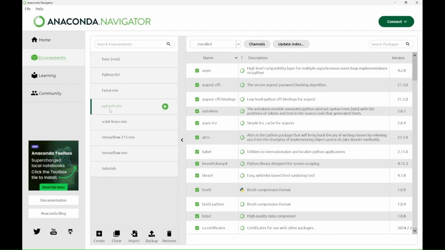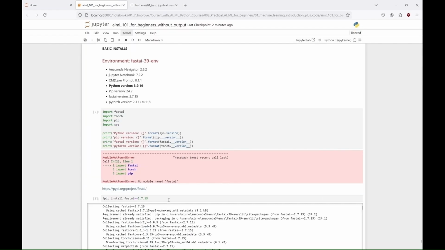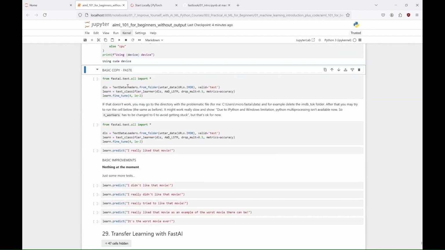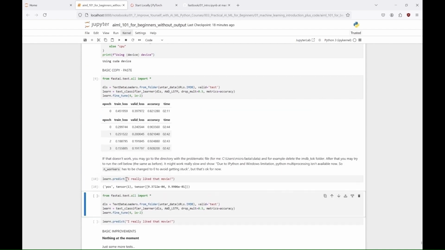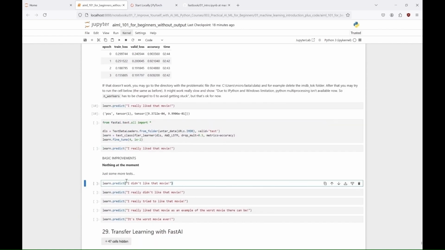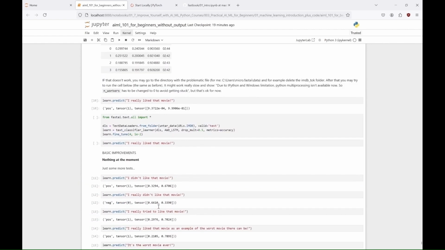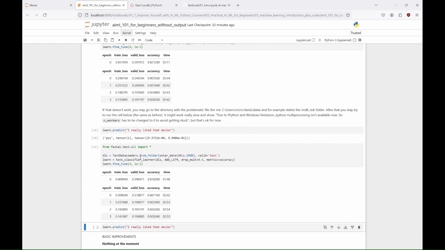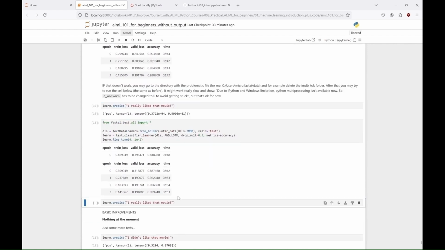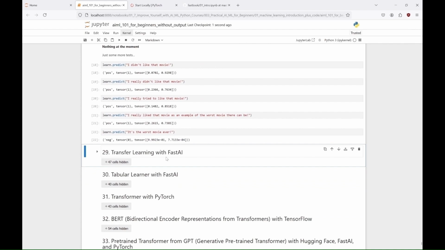Great! Now let's create another FastAI environment with Python version 3.9, FastAI version 2.7.15, and PyTorch version 2.3.1. And let's check their example in which we utilize the FastAI library to create a text classification model for sentiment analysis on the IMDb movie reviews dataset. We load the data using text data loaders, set up an AWD LSTM model with specified dropout and accuracy metrics, and fine-tune the model over 4 epochs. After training, we use the model to predict the sentiment of various movie review sentences, demonstrating its ability to classify both positive and negative sentiments based on the input text, such as, I really like that movie, and I didn't like that movie. And now let's move to transfer learning.